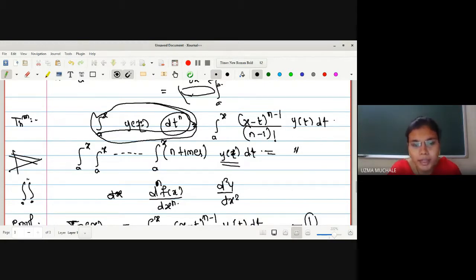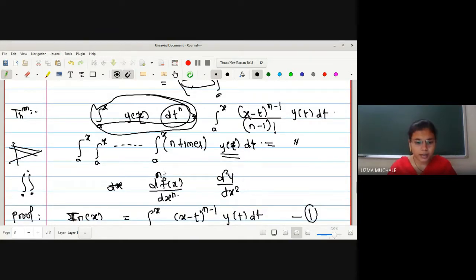So why are we finding a derivative? Suppose you see here, we have a multiple integration, right? But we are familiar with how to find the nth derivative. The nth derivative is easy for us, instead of having n times integration. So first we will find the nth derivative and then directly integrate. Once we find the nth derivative here, then we will find the n times integration, and as a result we will get some terms, so that we can have this proof.